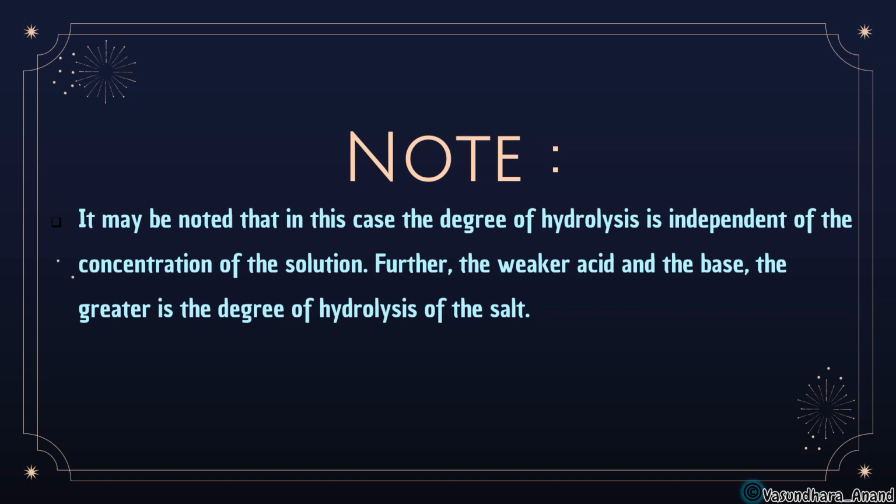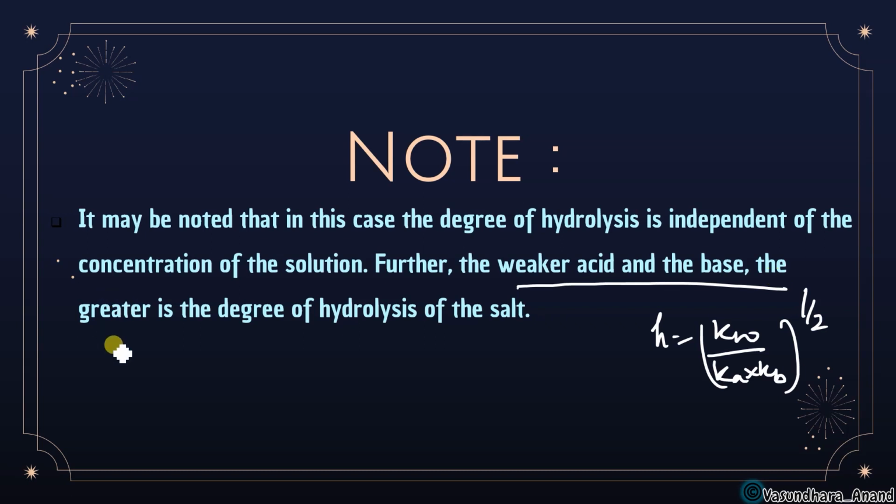We have just seen that h is equal to Kw upon Ka into Kb power half. That means nowhere is concentration mentioned. So whatever the concentration is, degree of hydrolysis does not depend on it. Further, weaker the acid and base, greater is the degree of hydrolysis, since it is inversely proportional to Ka and Kb. So obviously the weaker the acid and base, the greater will be the degree of hydrolysis of the salt.